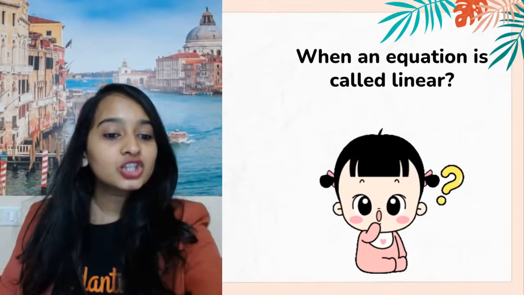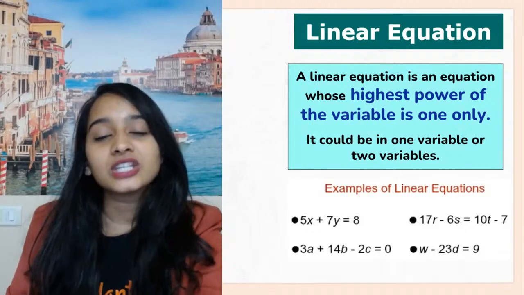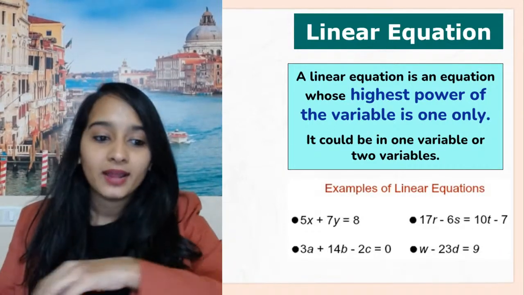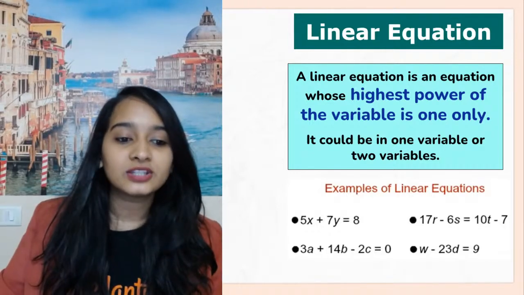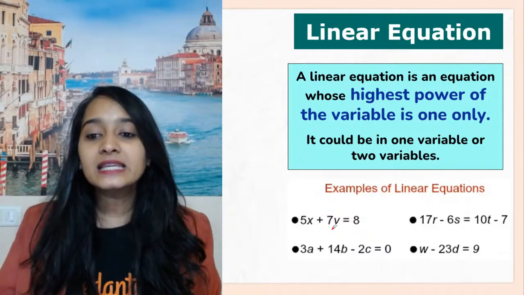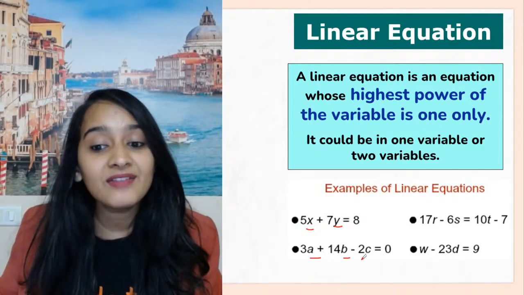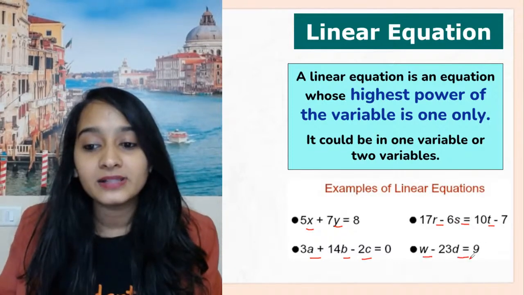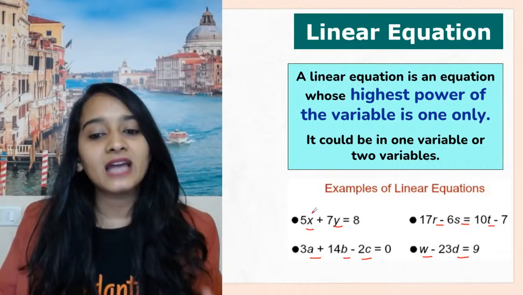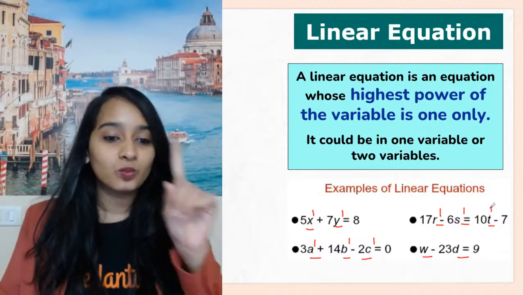Okay? Akshat Srivastav has got it right. When the power of x is 1, that's when we call an equation a linear equation, right? So the highest power of the variable is only 1. Only then you can call it a linear equation. And when you have only one variable, it is a linear equation in one variable. So these are the examples of linear equations. Look at this, 3 variables here. Here also 3 variables. But what is a linear equation? Where the highest power of any variable that you can see here is 1.